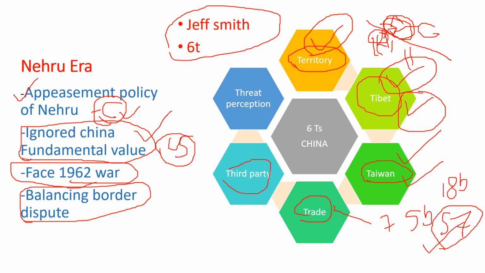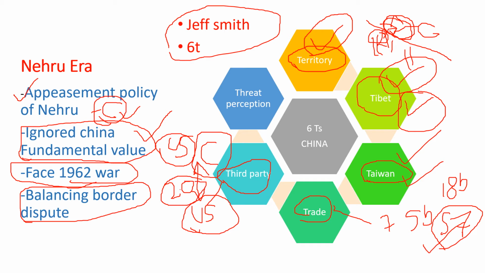Third party, this is very important. First we'll talk about the US. The US has always had great importance in India and China politics. Whenever the US relationship with India goes deeper, that is a bad sign for China, because as we know, in the 1980s the USSR collapsed. When the USSR collapsed in 1991, China knew that the power shift would be played out between China and the US. So Cold War 2.0 officially started at that time, but now we see the words coming up like Cold War 2.0. I even have a video on this in my channel, Cold War 2.0 between China and the US.